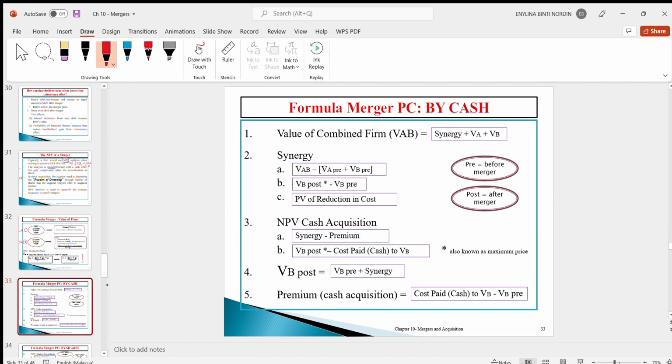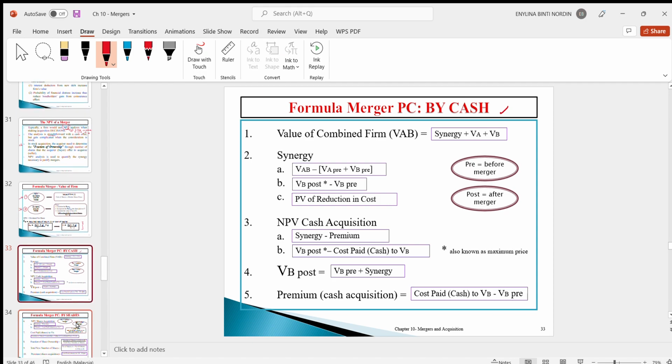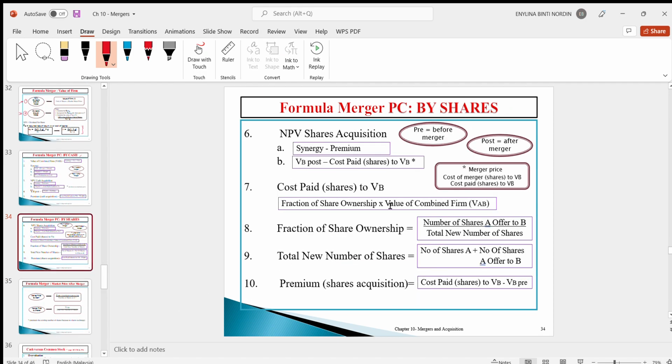So this is the formula that you have to be aware of when you want to calculate the NPV. If you refer to the formula booklet that I shared with you earlier at the beginning of our semester, you can see what formulas are involved in the calculations of NPV for cash and also for stock considerations.